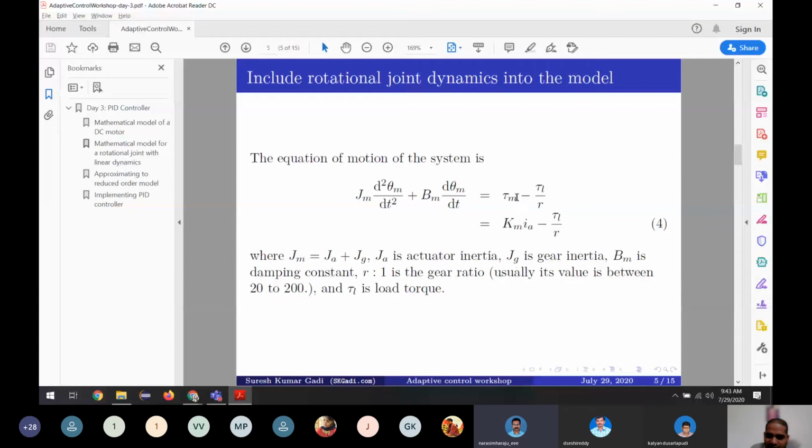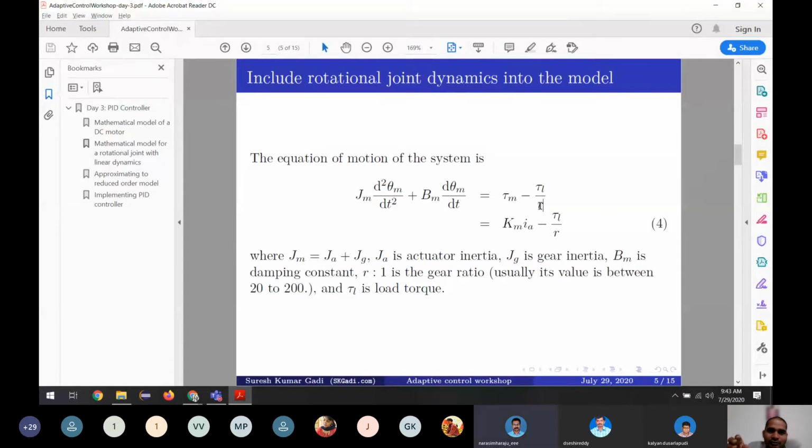Here, if you see, the torque is divided by the R, because once you put the gear, the speed is converted into the torque. The speed of the electrical machine is converted into the, it's not like converted. We can say that the multiplication of speed and torque is constant, and before the gear and after the gear